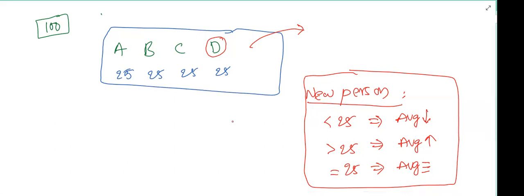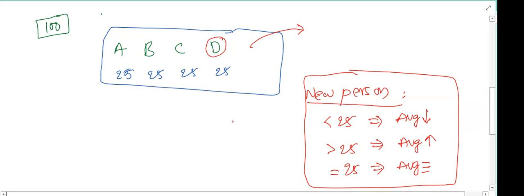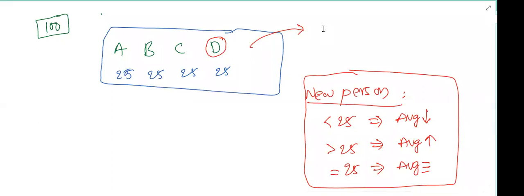Yeah, it will remain same. Then there will be no difference. The person is taking his amount, then nobody's amount will be disturbed. Okay. Suppose the person is going out with 28 rupees. Tell me, then will the average remain same, or increase, or decrease? Decrease.